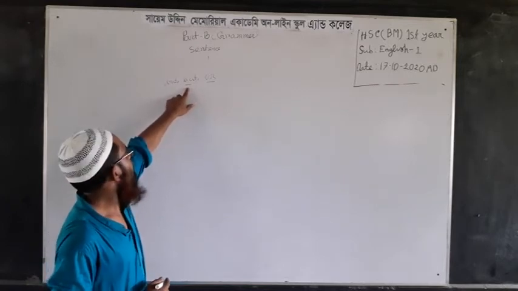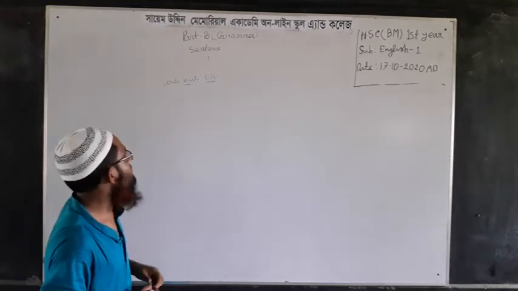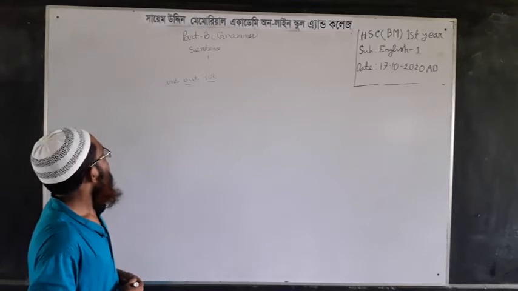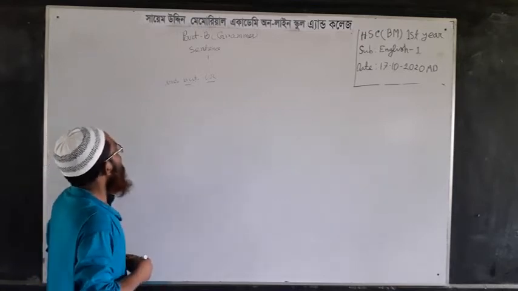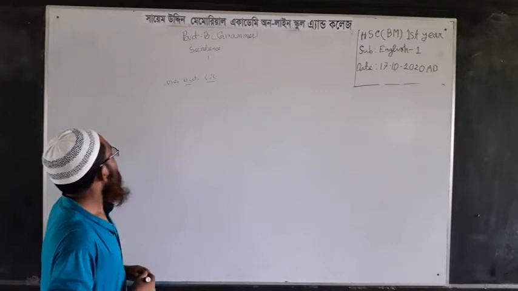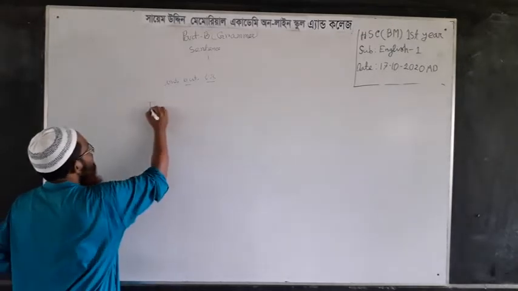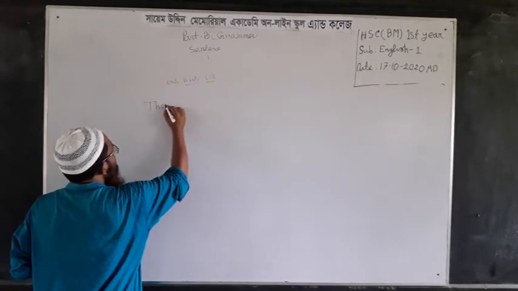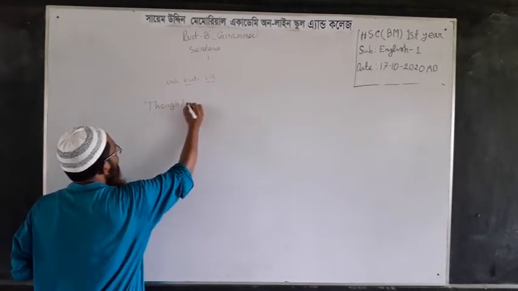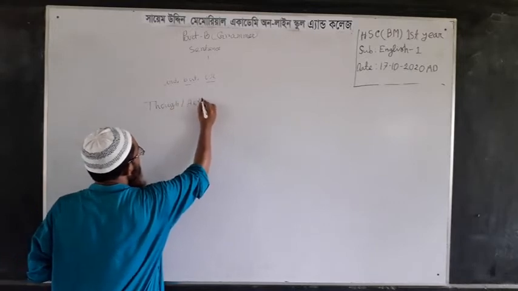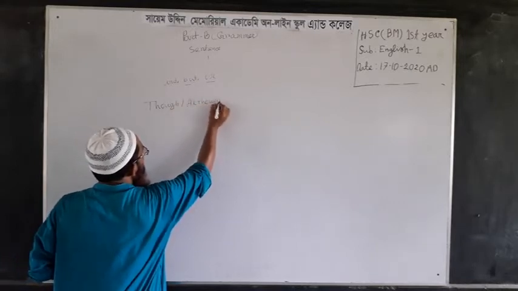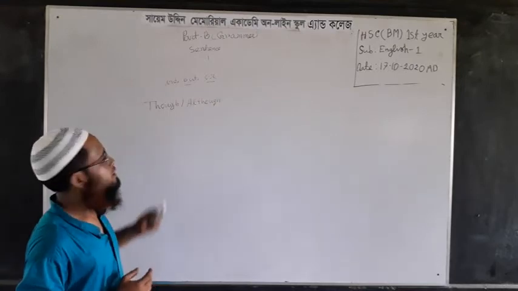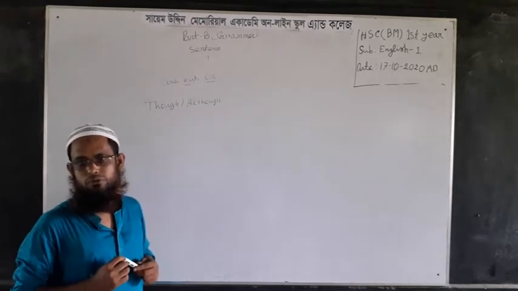When you are going to change that simple sentence into a compound one, and in a complex sentence there will be though or although. If a complex sentence has these words, though or although, you have to use but to change that simple or complex sentence into a compound sentence.